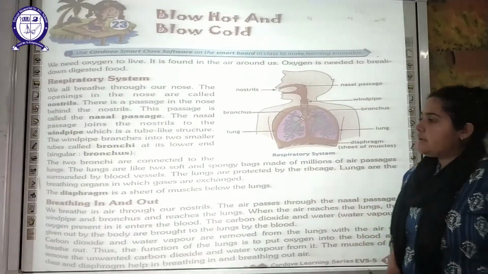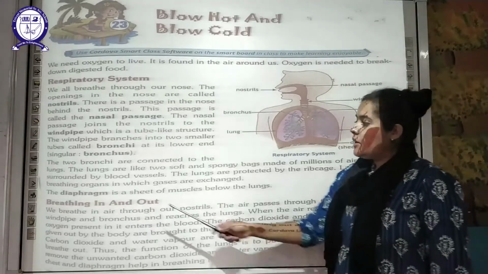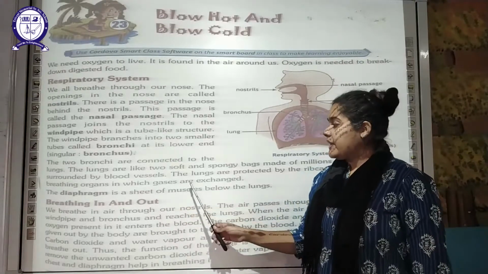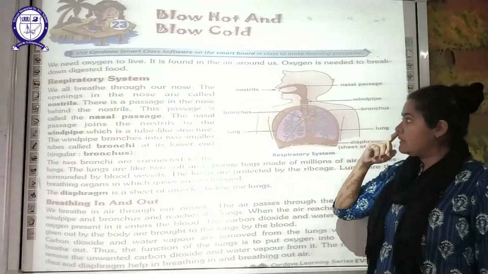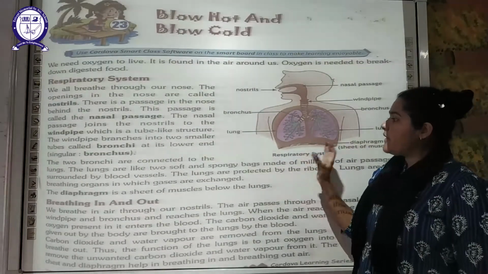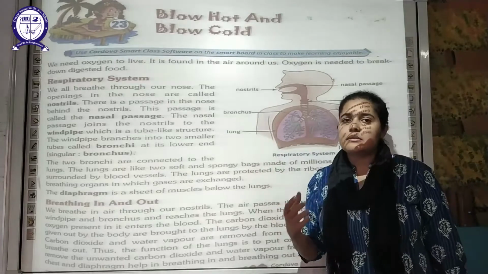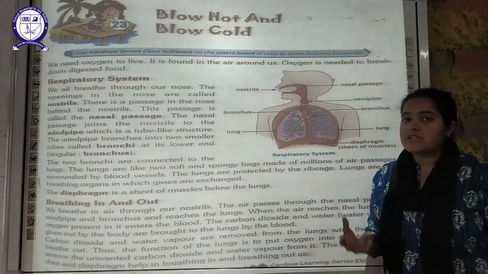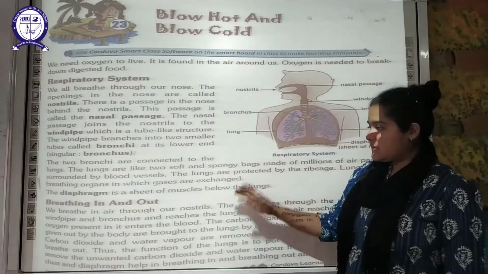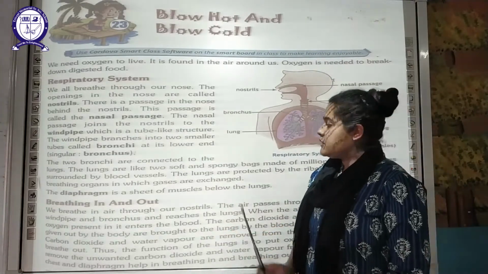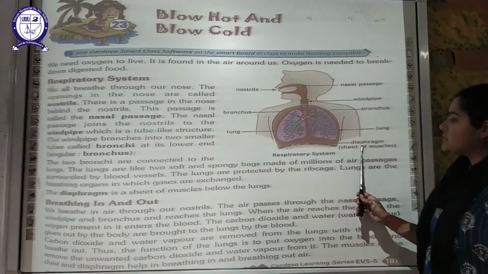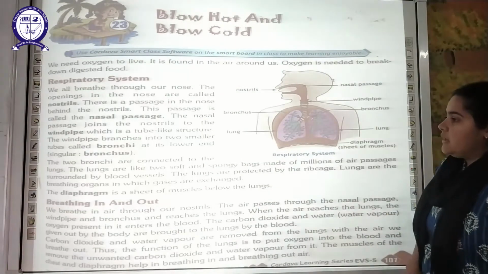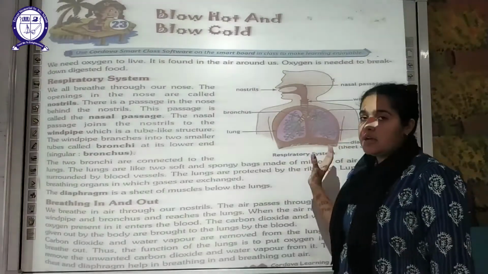The lungs are the breathing organs in which the gases are exchanged. This is your respiratory system, and the main function of the lungs is gaseous exchange. We will discuss that part here. Now there is a sheet of muscles below the lungs called the diaphragm. So the important thing is to learn the diagram.